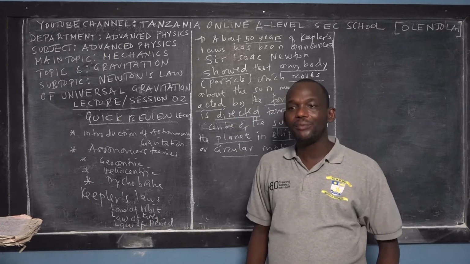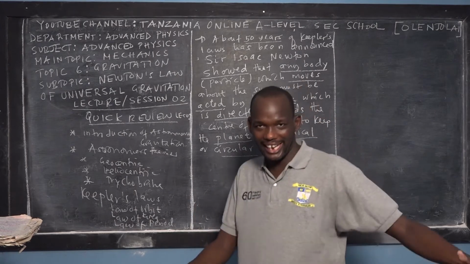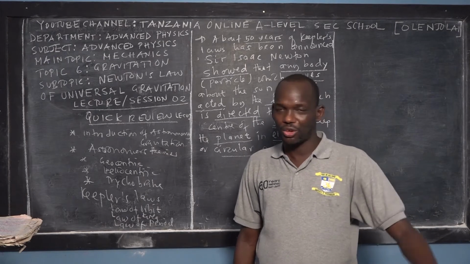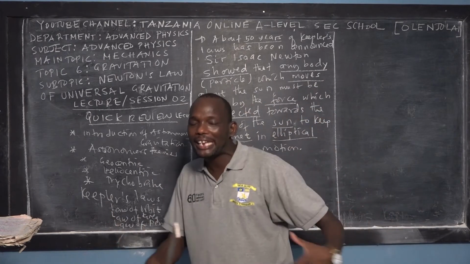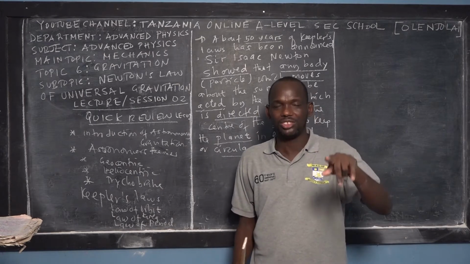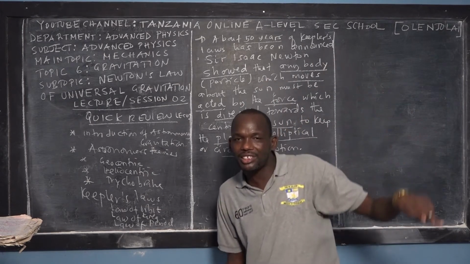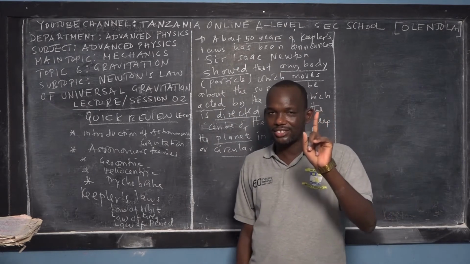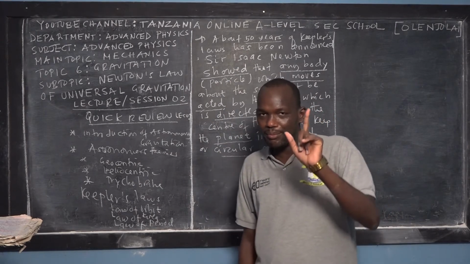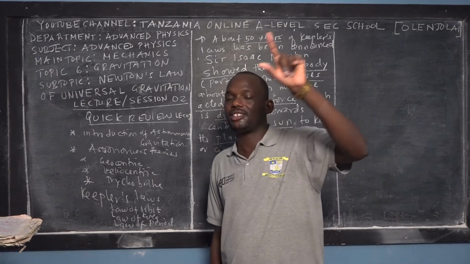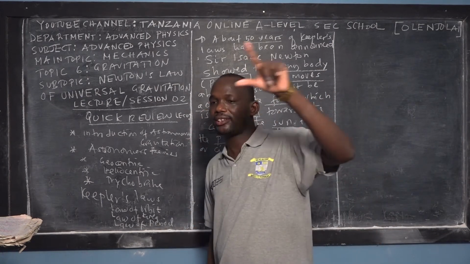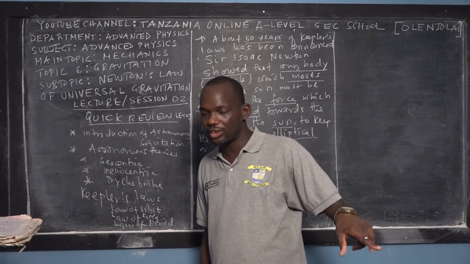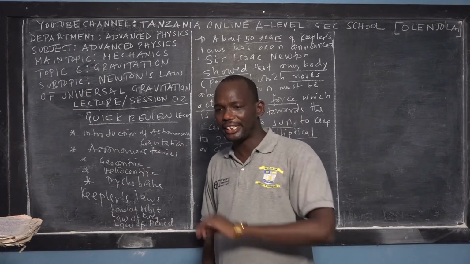So Newton now came with the thinking, okay, I agree that these planets revolve around the sun in elliptical or circular motion, but what keeps them constant? Because the issue is, how do they revolve around the sun constantly? For example, the Earth completes one revolution after 365 days. Maybe for the first year it's revolving, passing the same orbit. Second year, revolving a second time through the same orbit. Third year, fourth year. So what is keeping them?